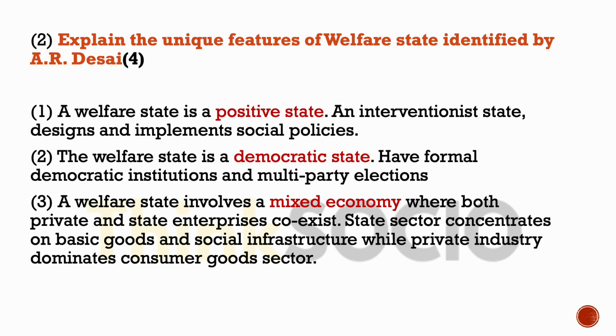Explain the unique features of welfare state identified by A.R. Desai. The main three features are: a welfare state is a positive state. It is an interventionist state. It designs and implements social policies. The welfare state is also a democratic state. It has formal democratic institutions and multi-party elections.